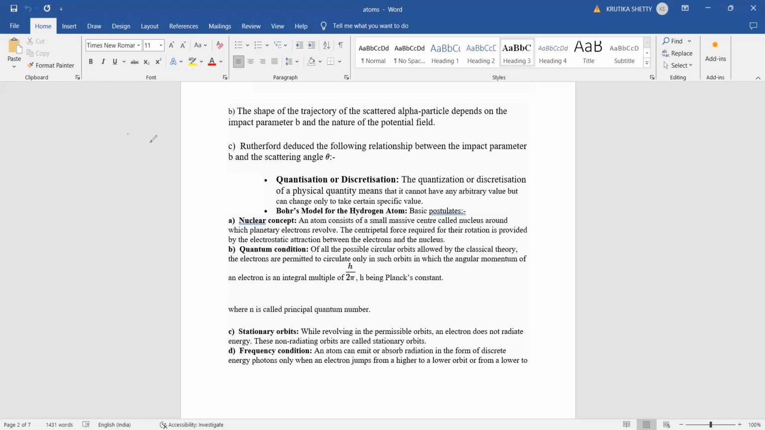Stationary orbit, without emission of radiant energy. Here it is not releasing any energy, it is just moving in a circular path. So that path or orbit is called what? Stationary orbit. While revolving in the permissible orbit, an electron does not radiate energy. These non-radiating orbits are called stationary orbits.